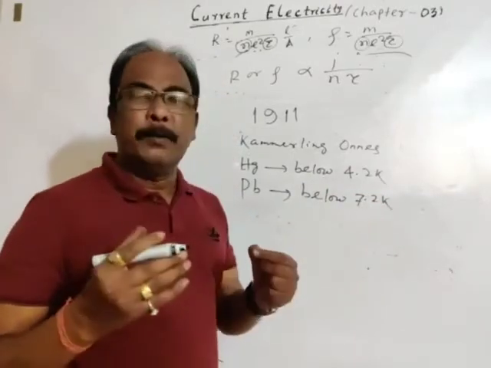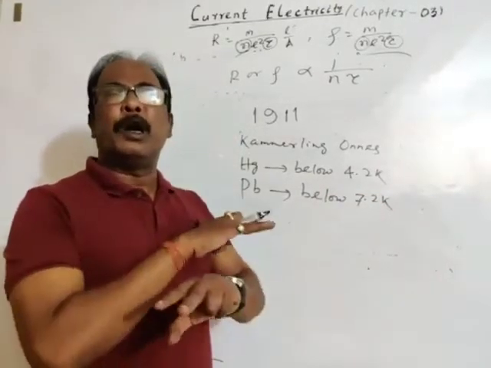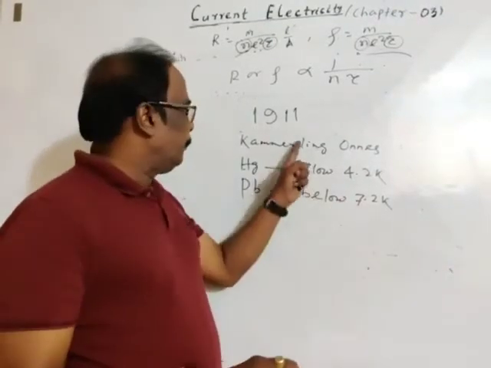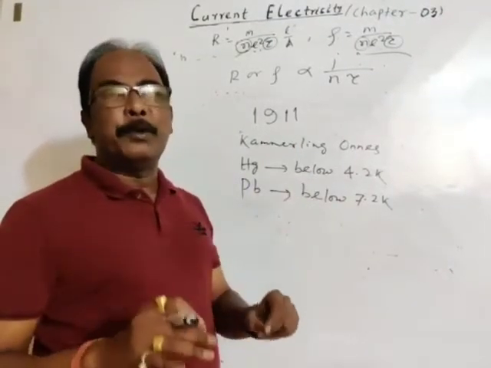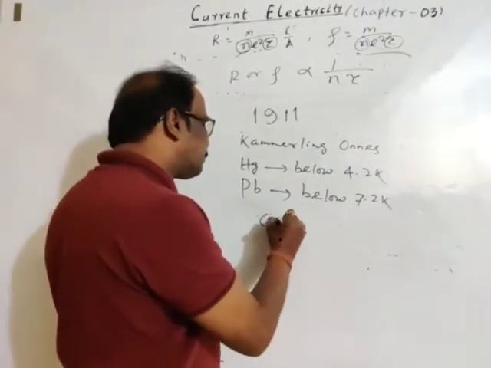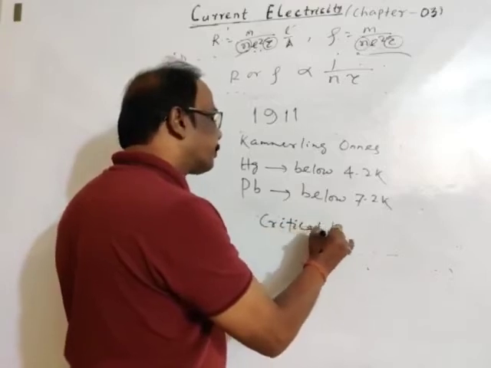So it is concluded that almost all conductors show superconductivity or zero resistivity below a certain temperature, which is called the critical temperature.